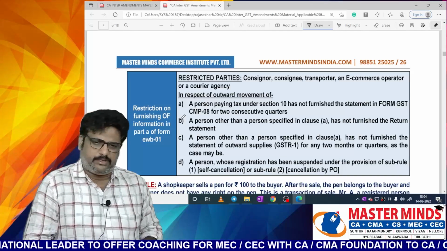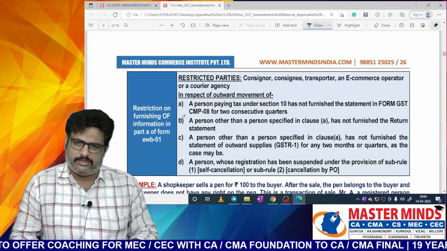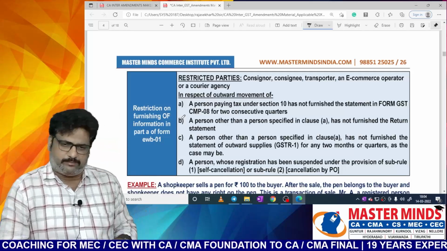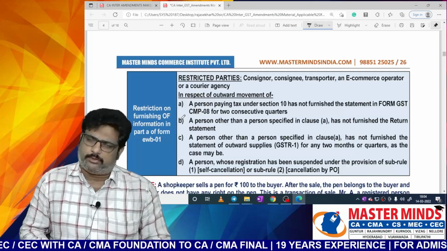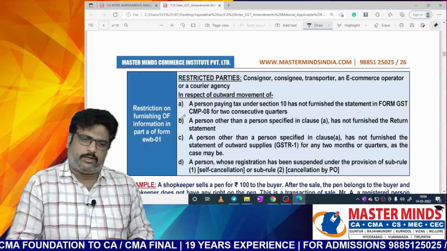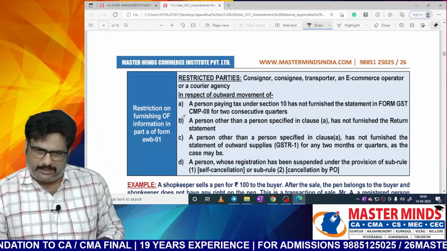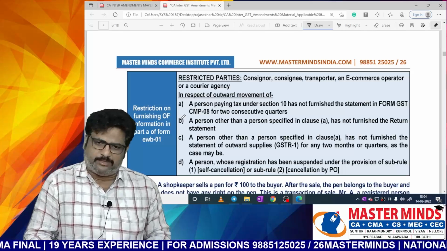In the same way, a person other than a person specified in clause A has not furnished the statement. Other than clause A means the person who is following the normal scheme. When the person is following the normal scheme as per section 9, he is required to file GSTR-3B on a monthly basis.